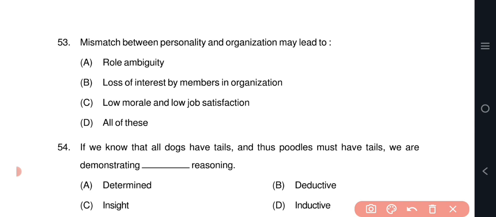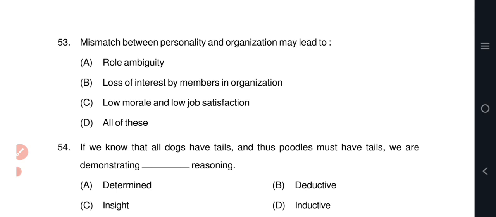Option B, deductive. Deductive reasoning involves drawing a specific conclusion from a general premise using logical rules. In this case, the premise is all dogs have tails, and the conclusion is poodles, a type of dog, must have tails.